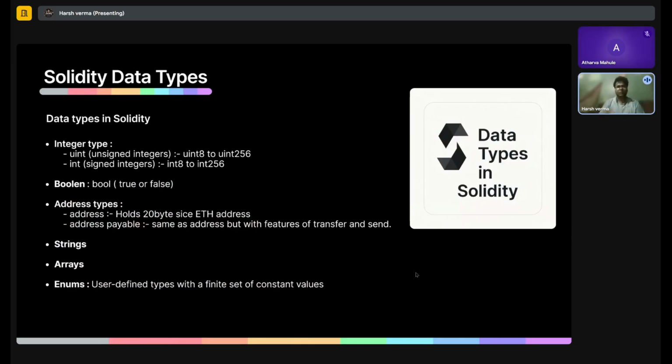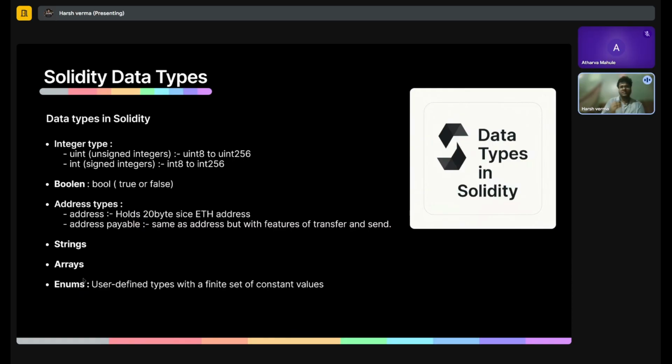So first of all, let's talk about data types in Solidity. You can find very similar data types in Solidity as you find in other languages, like integers, unsigned integers and signed integers. Basically, think of unsigned integers as positive numbers from 0 to 2 to the power 256 or so, and think of integers as signed integers, containing both positive and negative values. There are booleans, for true and false values. There are also strings, arrays, and enums that we have heard about in other languages.